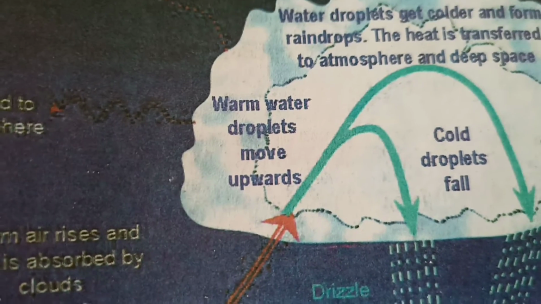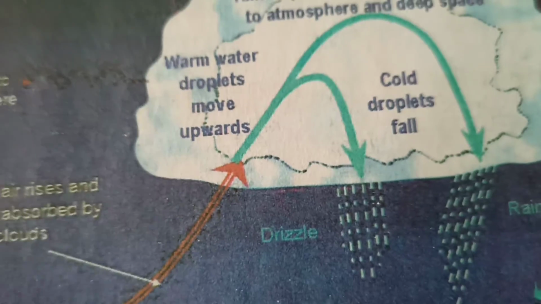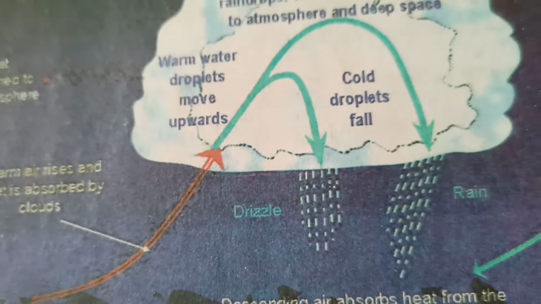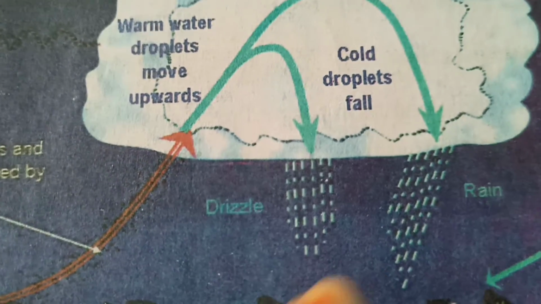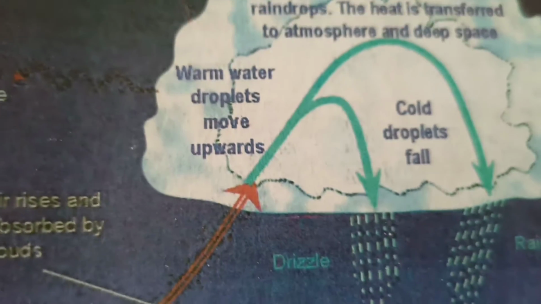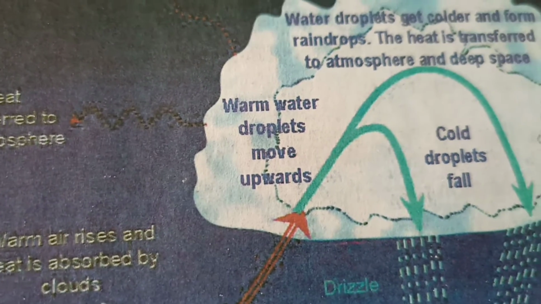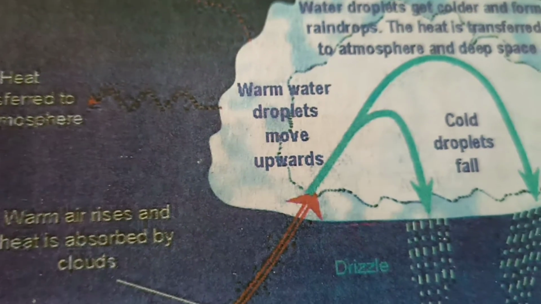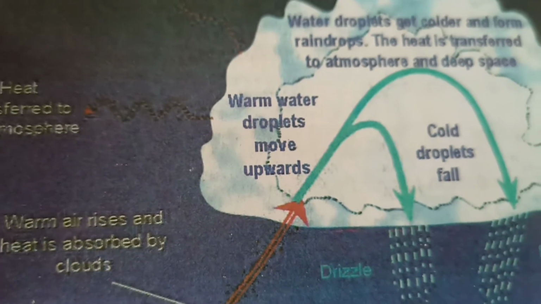Warm droplets will flow as drizzle, and with cold droplets the rain will come. There is a little difference between the two. And the heat slowly transfers to the atmosphere and goes to deep space.